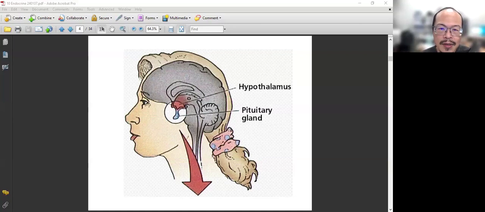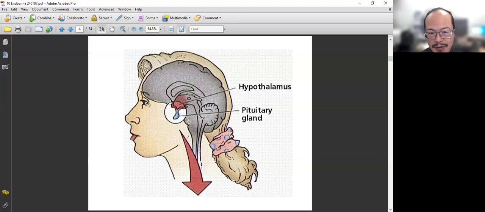These two parts, even though they are located in different locations, this is the hypothalamus. By the name, hypo means under, and thalamus is thalamus. So here it is underneath the thalamus, in the brain, the very lower portion. The lower part of the brain is more common among mammals.